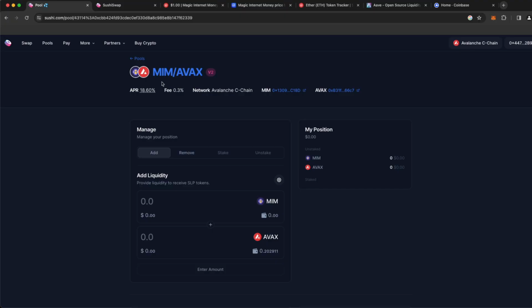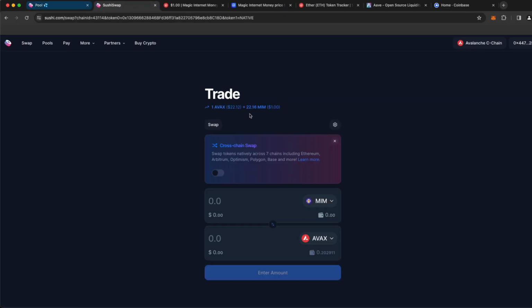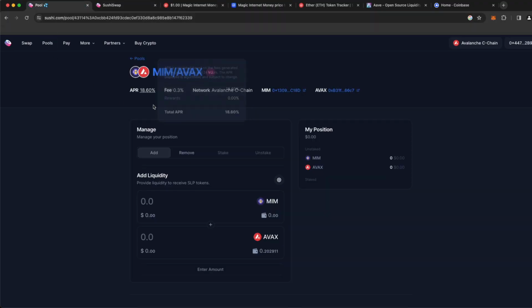But for now, we're just going to take it at face value and say, yeah, this is definitely popular now, and we're going to trade it. And if it becomes not popular later, maybe we'll get out of this liquidity pool. But let's just go ahead and take it at face value for now and learn the concept of liquidity pools by supplying some liquidity to this pool. That way, anytime somebody makes a transaction, instead of having to pay the fees, we're going to be the ones collecting the fees and racking up some high APR.